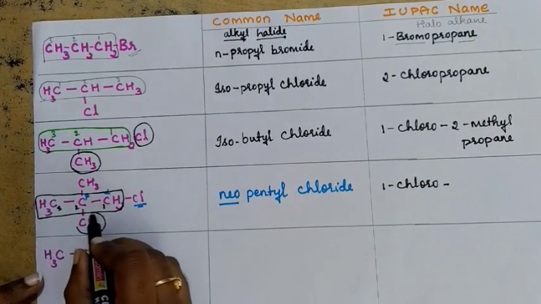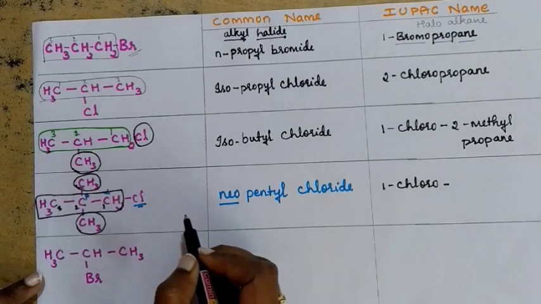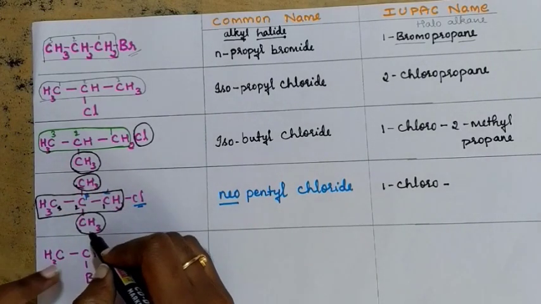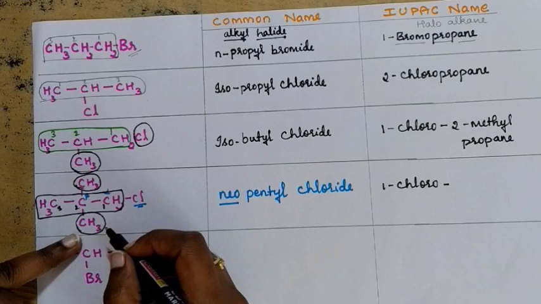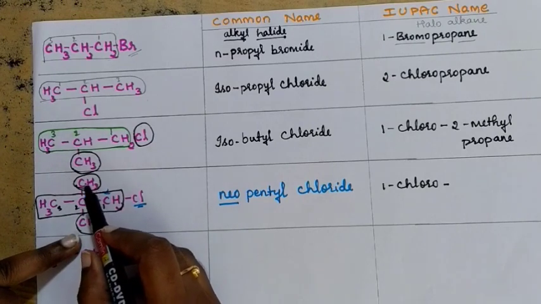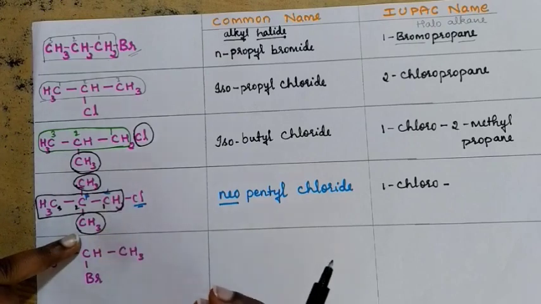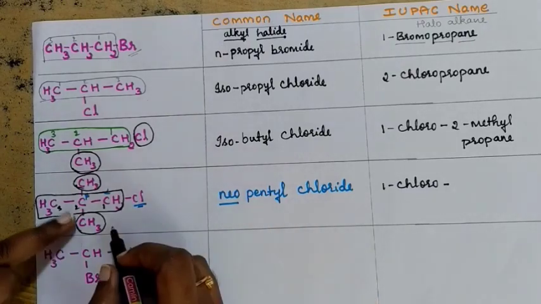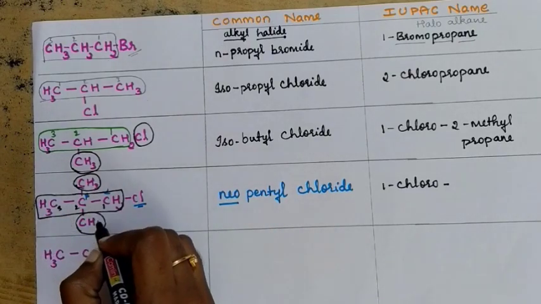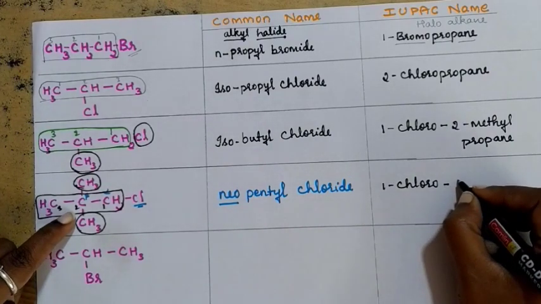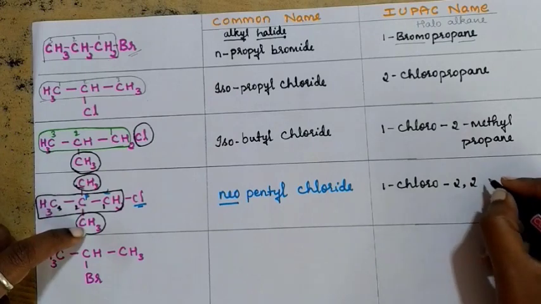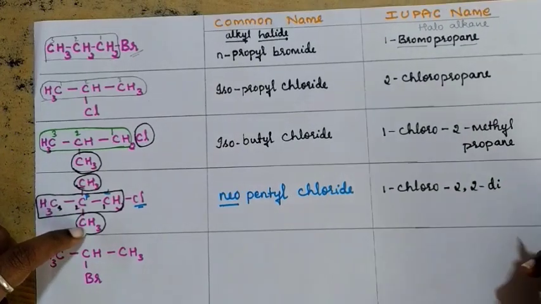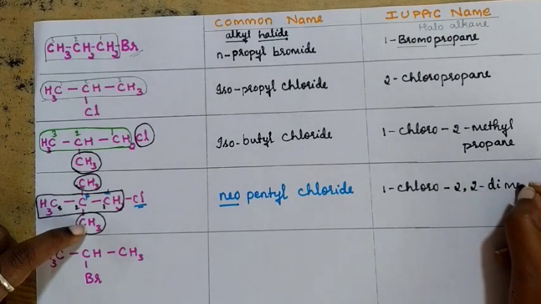You can observe 2 methyl groups are there in this compound. If 2 methyl groups are there, how do you write the IUPAC name? You need to remember all the rules of IUPAC nomenclature. If the same substituent groups are present, then you can use a prefix like di, tri and so on. We are going to follow the same way. The position of both methyl groups is 2, so you mention the position of both methyls, 2, 2. Since there are 2 methyl groups, you write di: 2,2-dimethyl.